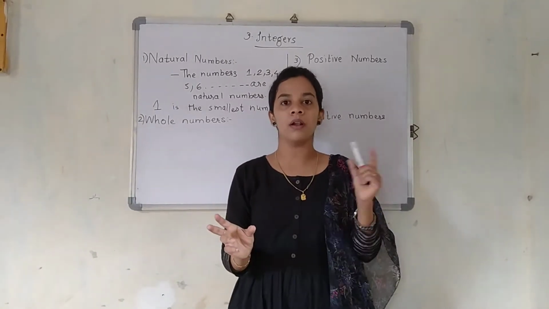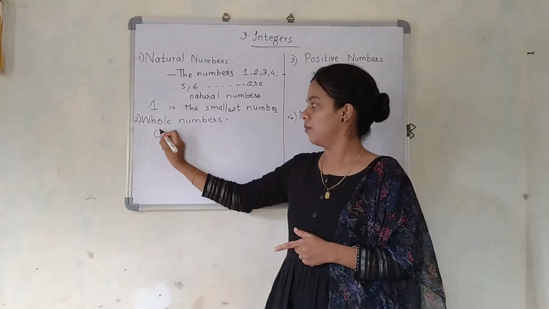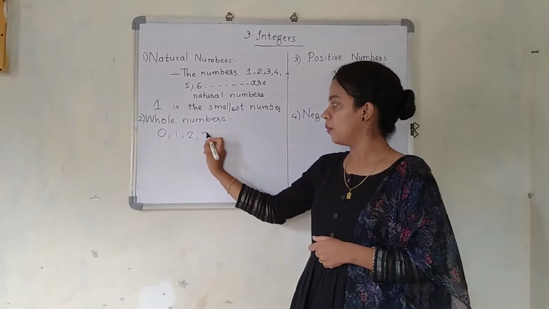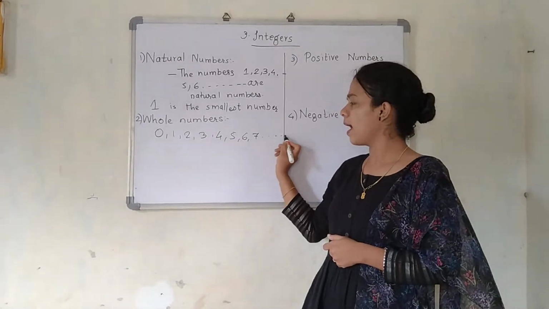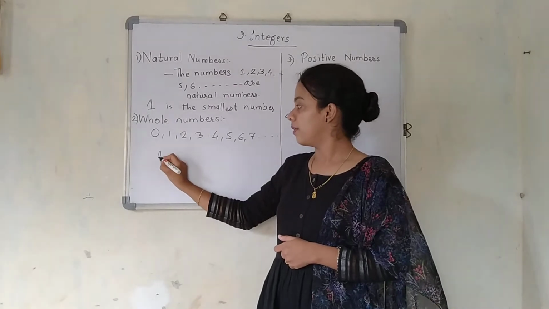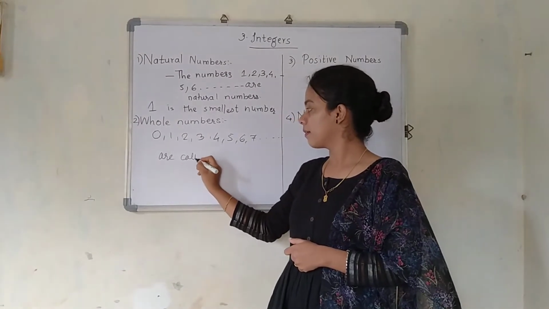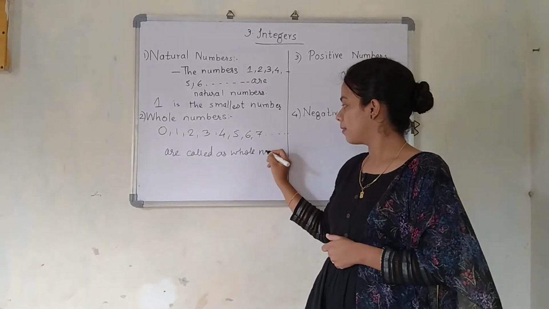Same as the natural numbers, but one number is added to it, that is 0. So 0, 1, 2, 3, 4, 5, 6, 7 and so on are all called whole numbers.